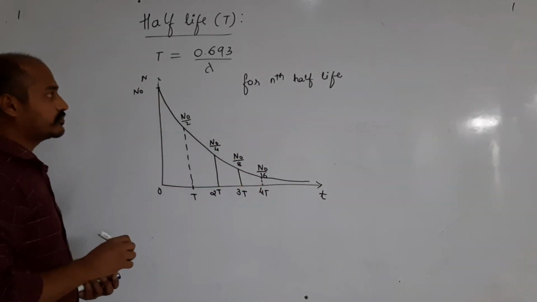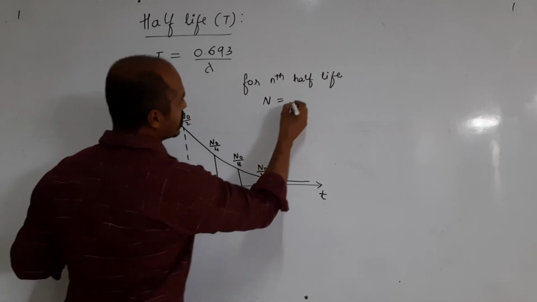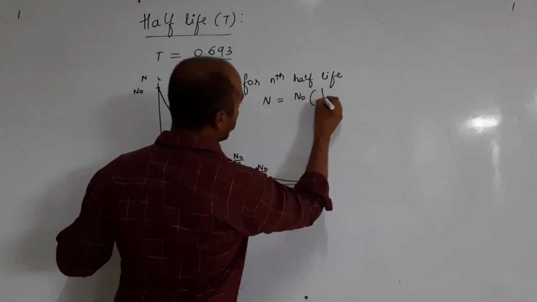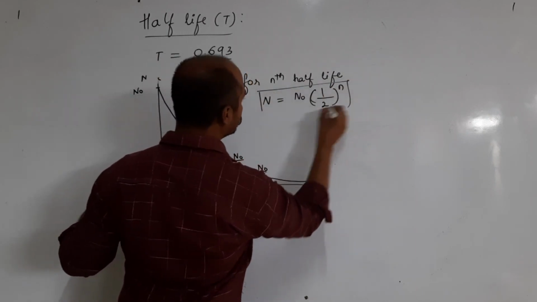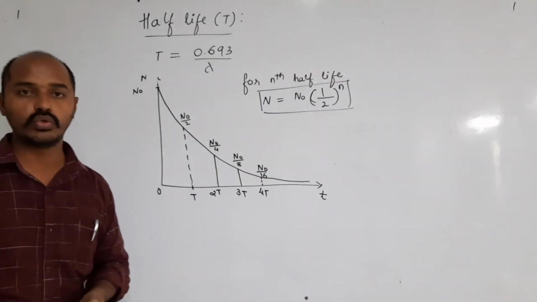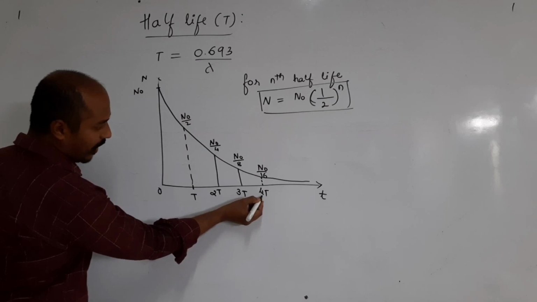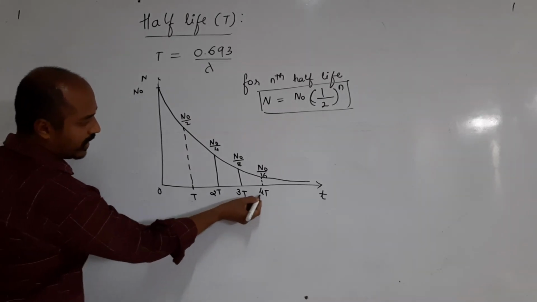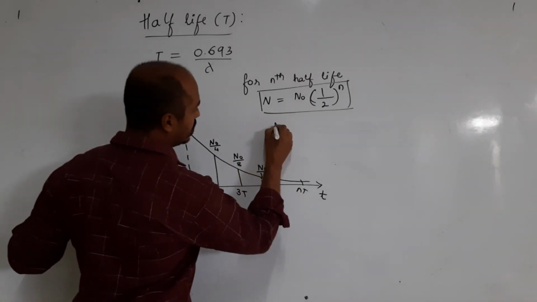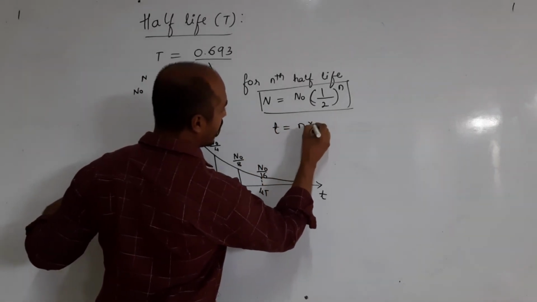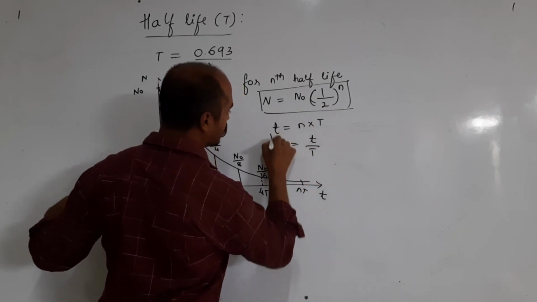the nth half-life, N becomes N naught multiplied by 1 divided by 2 raised to n. N is equal to N naught multiplied by 1 by 2 raised to n, where you can see the n value here: 1, 2, 3, 4. What will n be? So can we write like this, t is equal to n multiplied by T, or we can say n is equal to small t divided by capital T.